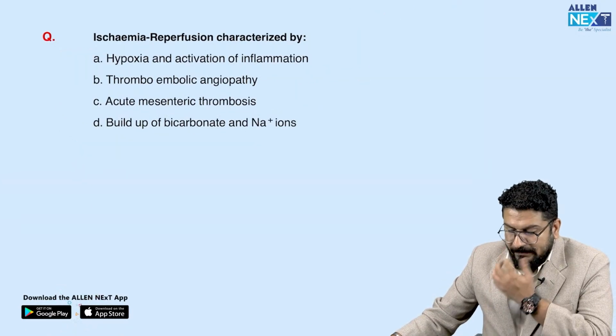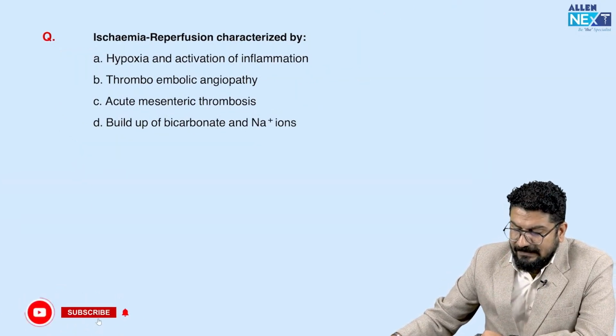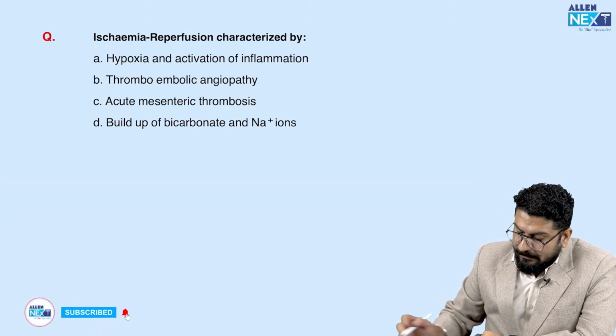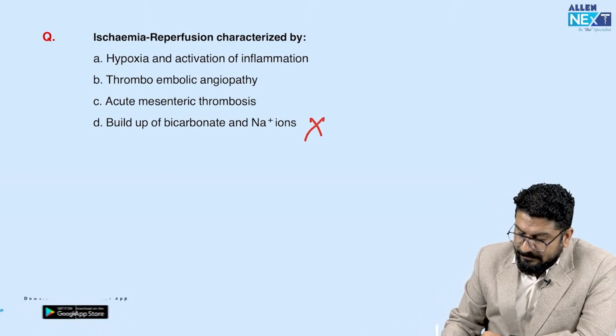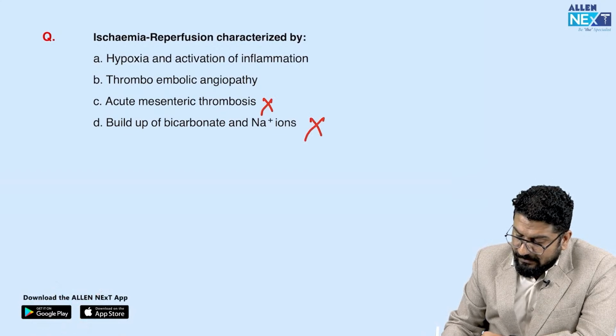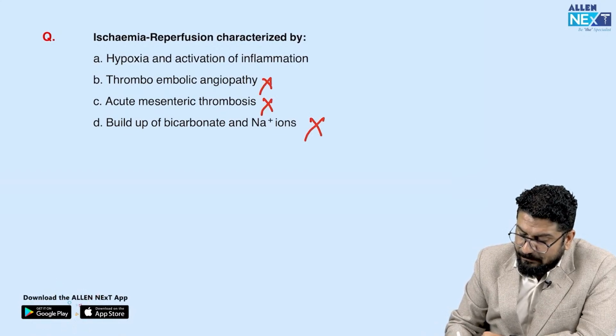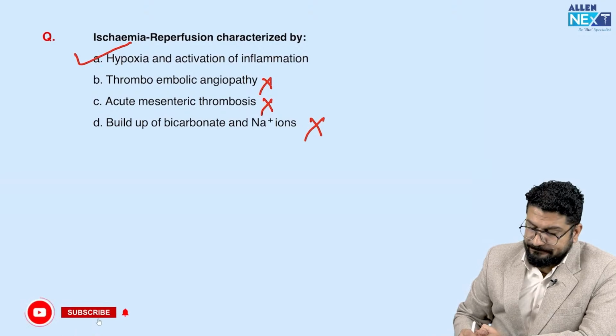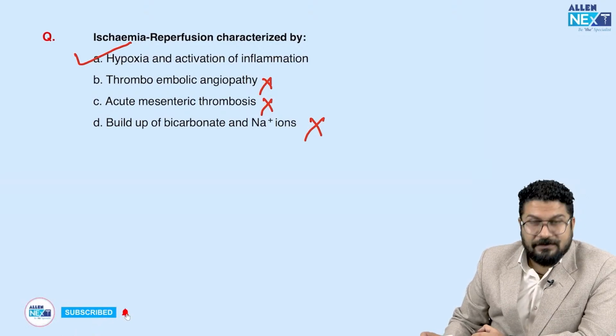Moving to ischemia reperfusion. Ischemia reperfusion is characterized by build-up of bicarbonate, no. Acute mesenteric thrombosis, no. Thromboembolic angiopathy, no. It is characterized by hypoxia and activation of inflammation. So these are the sets of questions which we have discussed.